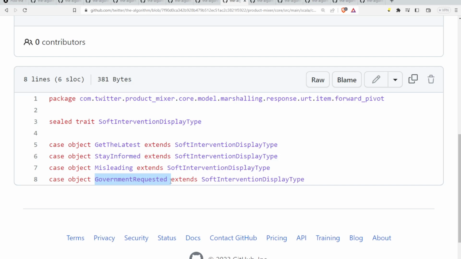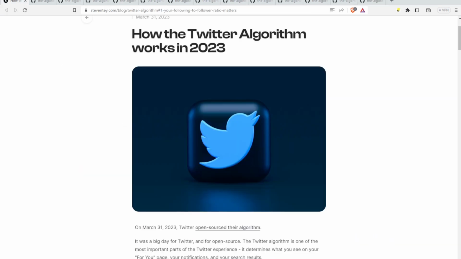Just glanced at that today, but is it Beijing? Biden's people himself? Maybe what if it's Jill Biden? What if there's a portal? How many people have access to this portal where they can set the government requested flag? I do have many questions about this, my friends.